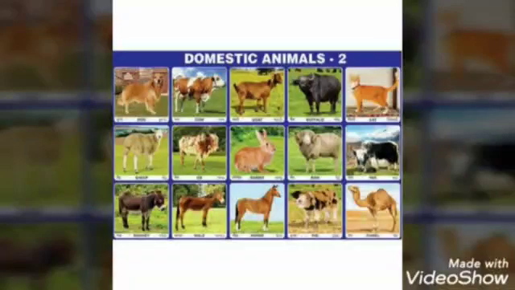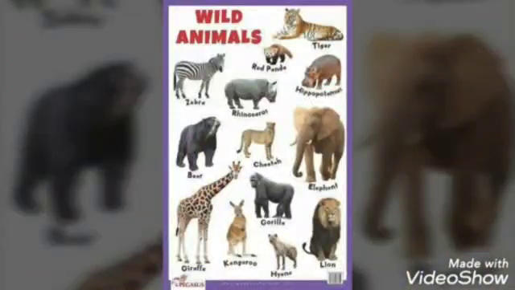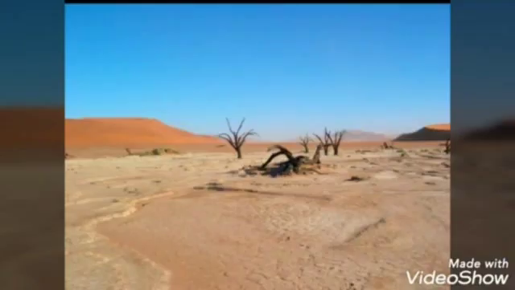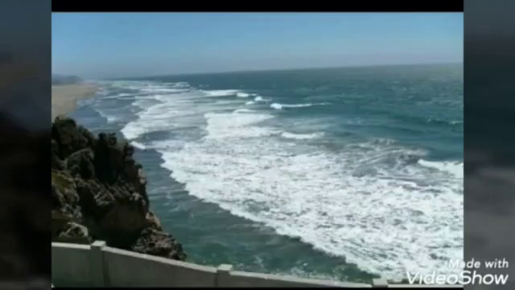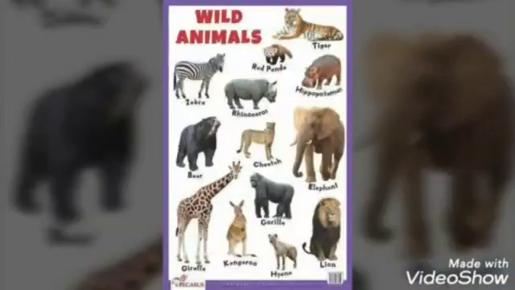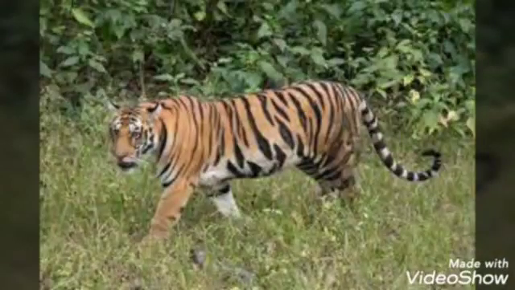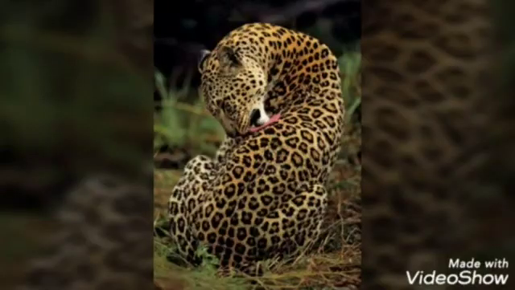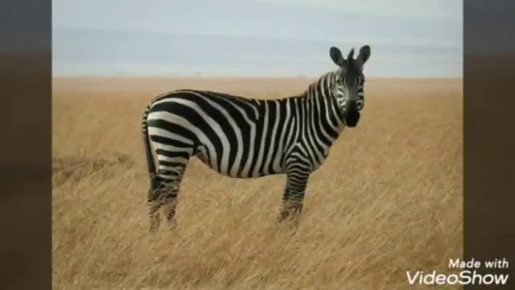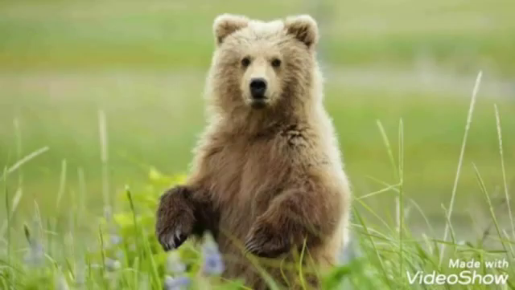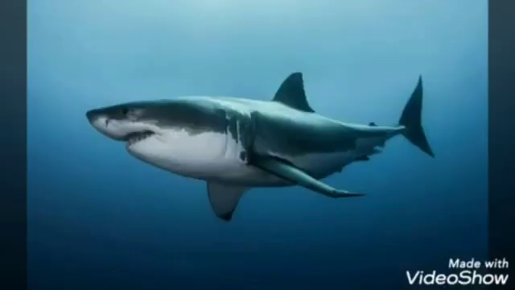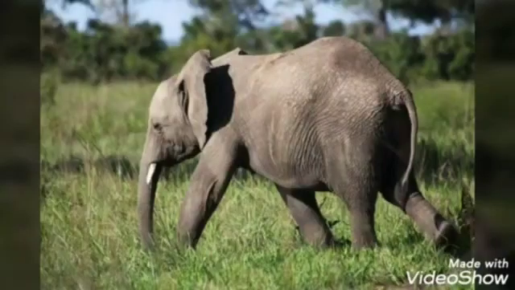Today we are going to learn about wild animals. Some animals live in jungles, deserts, mountains, seas, away from human beings. These animals cannot be tamed. Such animals are called wild animals. Tiger, leopard, lion, zebra, bear, deer, shark, elephant are examples of wild animals.